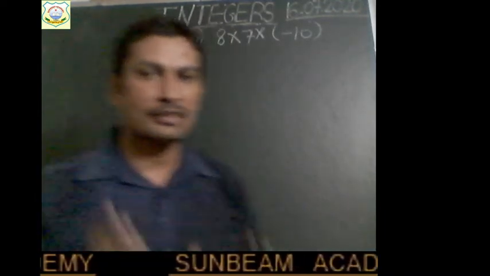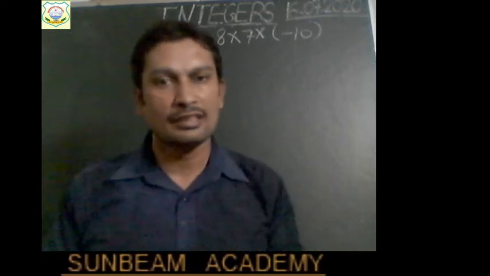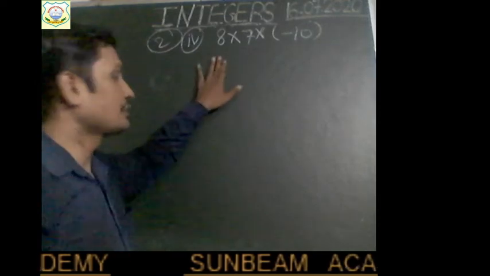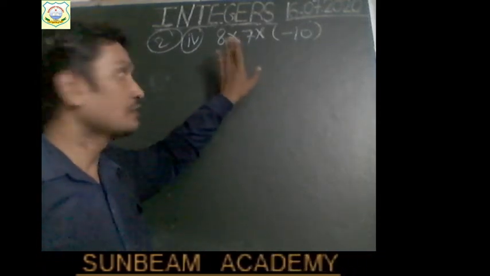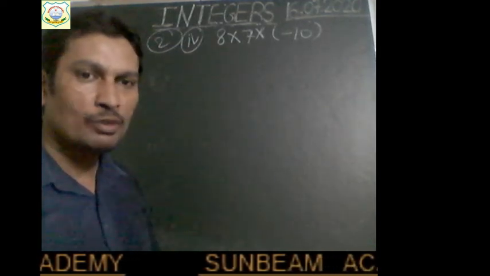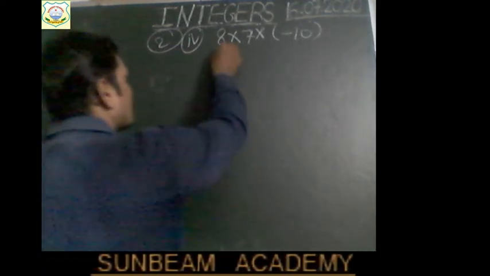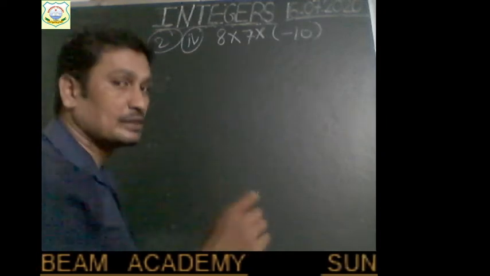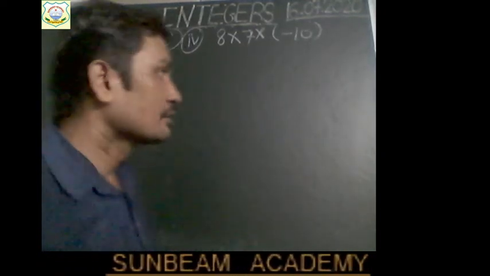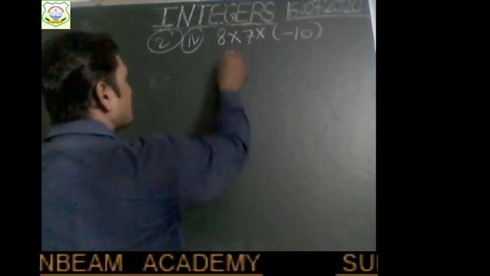So firstly multiply those 2 integers which are easy to multiply, right? We can easily multiply 8 with 7, we can easily multiply 7 with 10 also. So we can choose any 2 integers to be multiplied at first. I am choosing the first and second integer. I am using the associative law, which allows us to change the grouping.